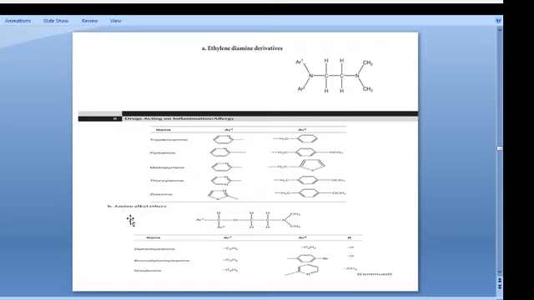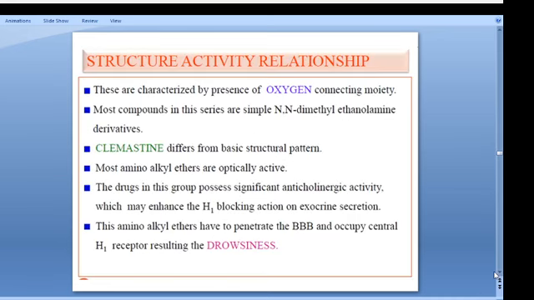Now the remaining we have seen is aminoalkyl derivatives, where carbon or oxygen comes in. Diphenhydramine hydrochloride, bromodiphenhydramine, and doxylamine. The structure activity relationship, the same thing we can repeat. These are characterized by the presence of an oxygen connecting moiety. Most of the compounds in this series are simple N,N-dimethylethanolamine derivatives. Clemastine is different from the basic structural pattern.